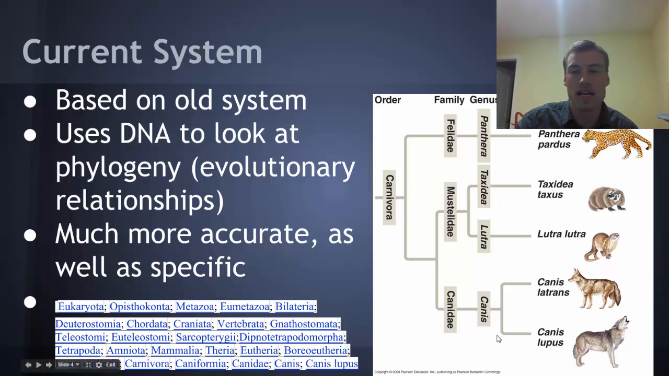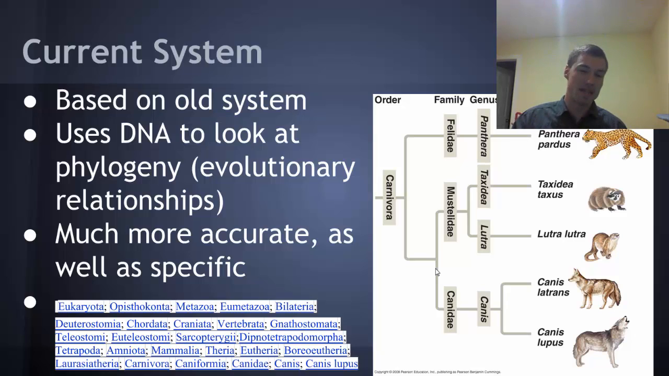So this is kind of a glossing over of the order Carnivora, which has some of the families, Felidae, Mustelidae, and Canidae. Then some genera, like we've got Felidae, and then Panthera would be the genus, and the species would be Panthera pardus, which is the leopard, and then you can see some of the other examples. Now, in reality, there are a lot more than just kingdom, phylum, class, order, family, genus, and species.